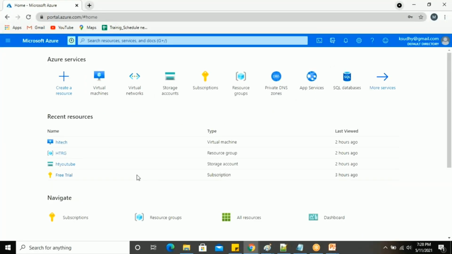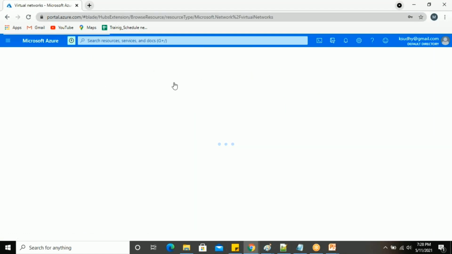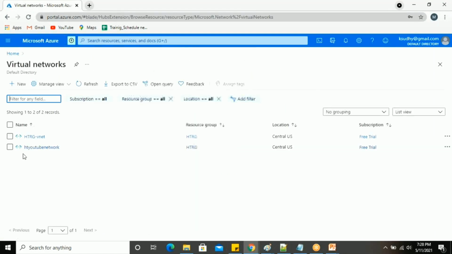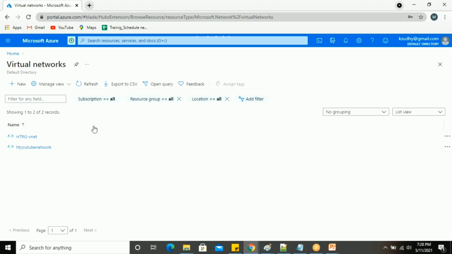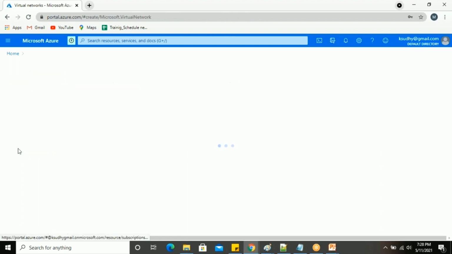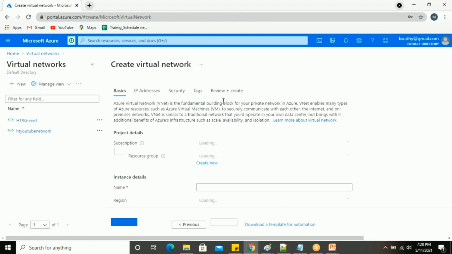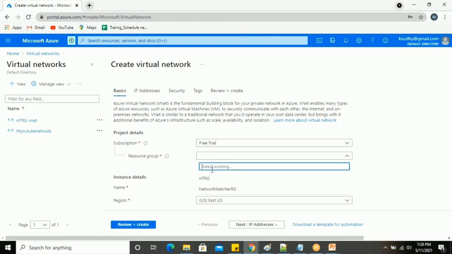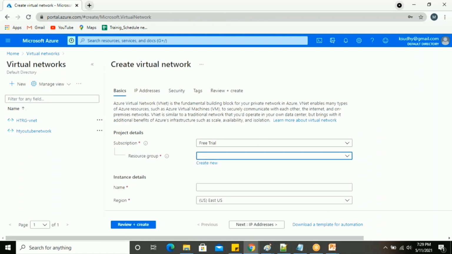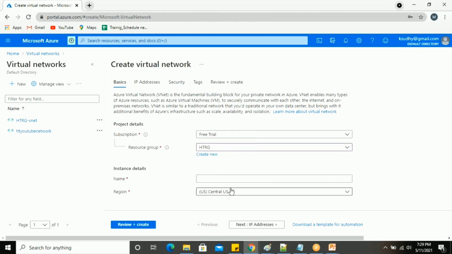So this is our console that everyone knows. Let me go to the virtual network here. In the last video we created the HD YouTube network. Now let me create one more VNet along with it. As usual, we are going to create the network in the same resource group, and we'll give the name of the VNet, HD YouTube.